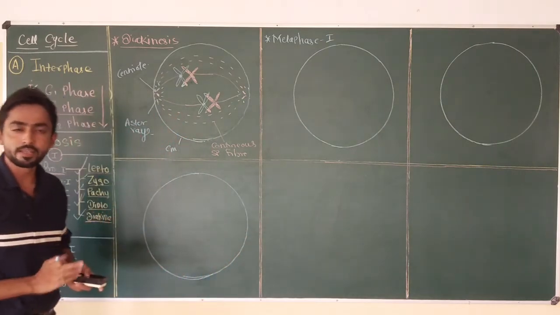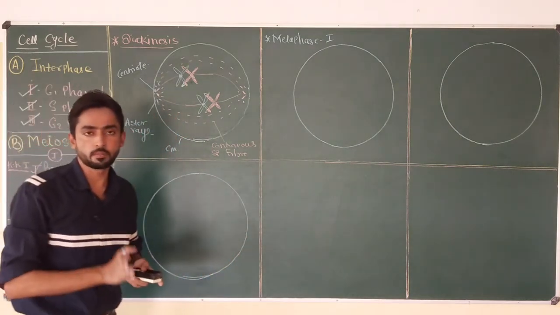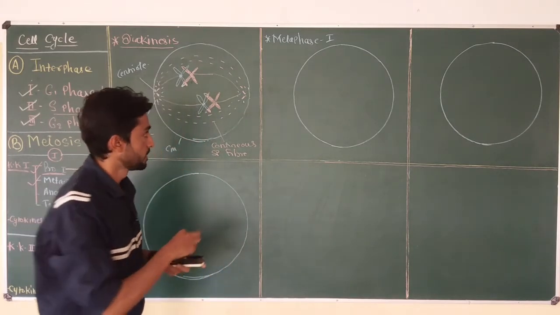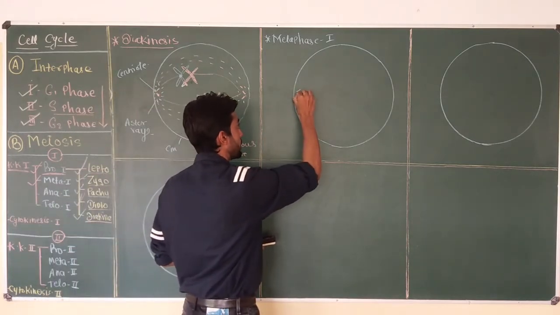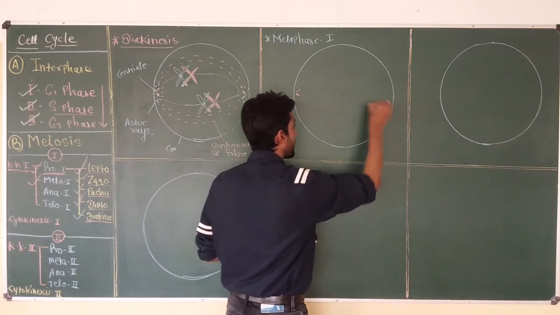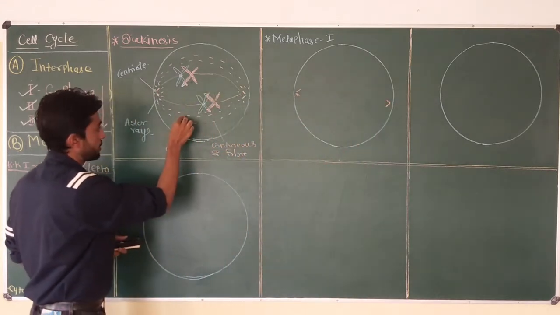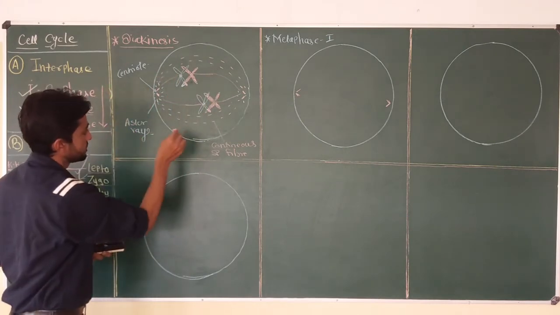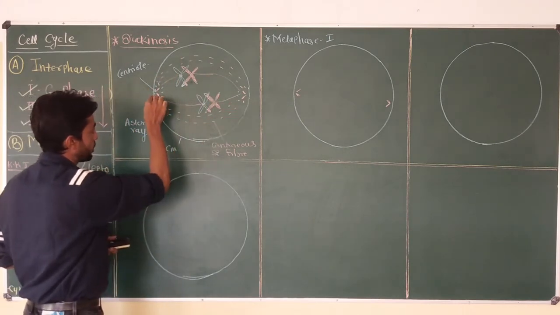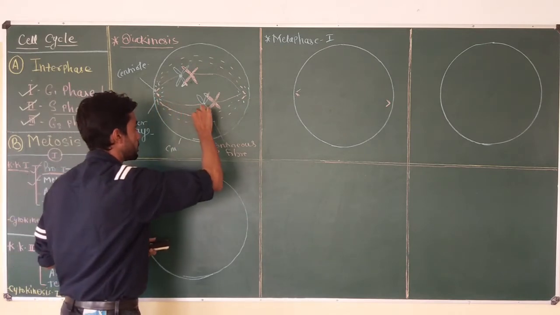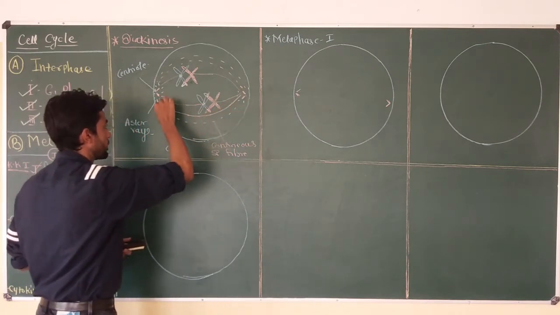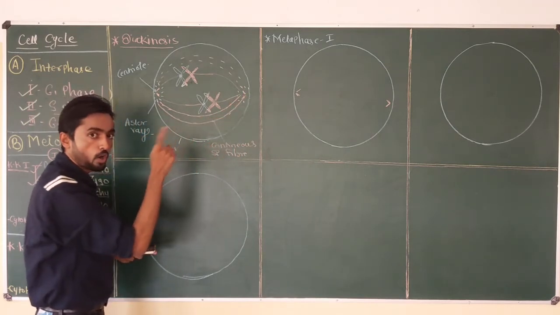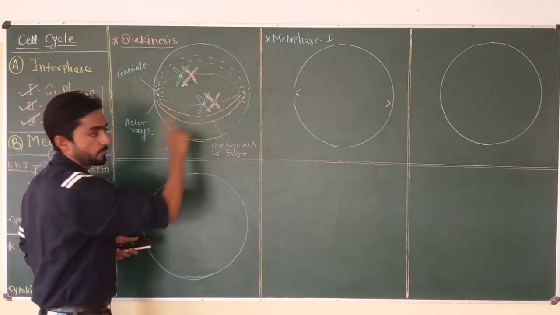The metaphase 1 is quite similar to the metaphase of mitosis. Okay, in this phase, due to differential contraction of the spindle fiber, we know that there are two different types of spindle fiber visible during diakinesis. The continuous fiber which runs from one pole to the other pole continuously. So they are called continuous spindle fibers, or sometimes interpolar fibers.